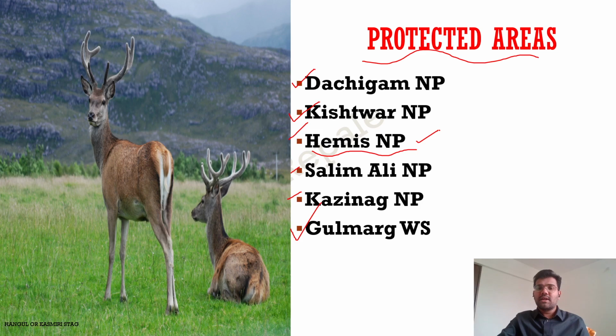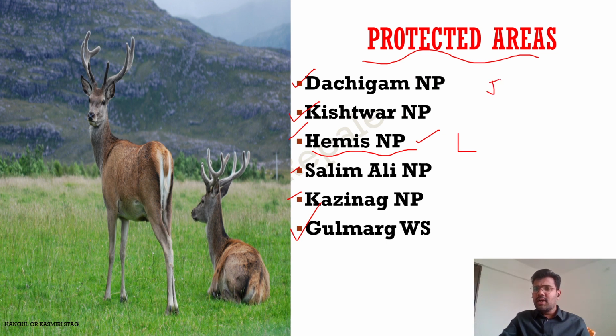So again, this fact is correct. And Hemis National Park consists of the highest density of snow leopards. And it is present in what? Ladakh Union Territory. Rest all Dachigam, Kistawar, Salim Ali, Kazinat, and Golmarg. So all these are present in the J&K Union Territory.